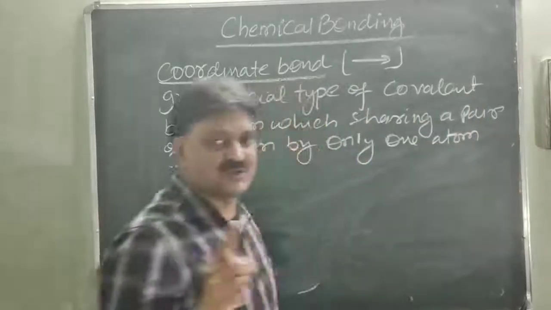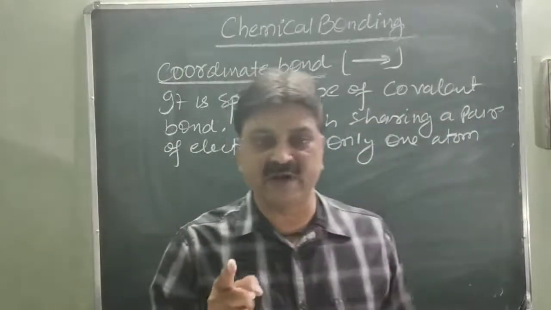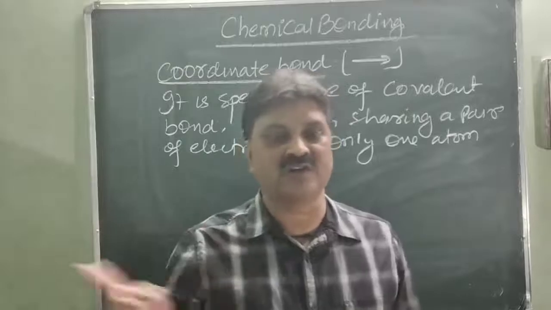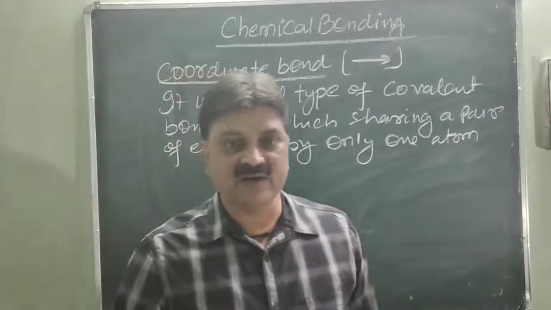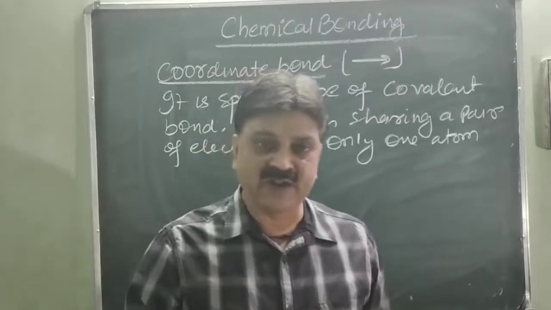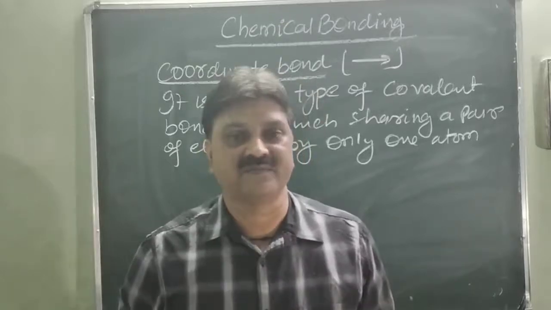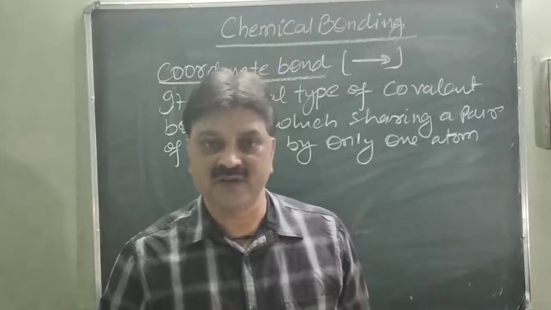Means the bond which is formed by the sharing of a pair of electrons by only one atom is called the coordinate bond. Is it clear? Sharing of electrons by only one atom in a molecule is called the coordinate bond. Such a type of bond is known as the coordinate bond.